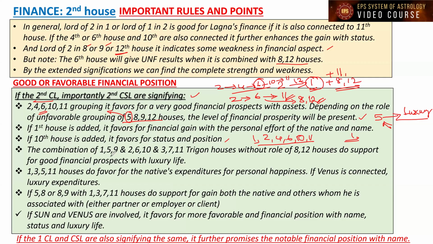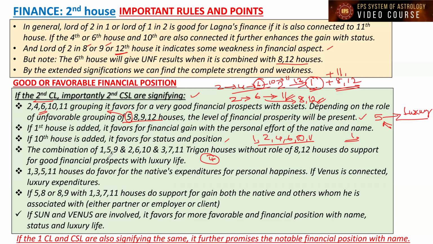The combination of the 1, 5, 9, 2, 6, 10, and 3, 7, 11 trigon houses. We know that there are 4 trigons. 4, 8, 12 is the Moksha trigon. In that, the fourth house is going to be favorable, because it is talking about comfort and property, and it is increasing the intensity of the second house, because it is the third house to the second house. So 8 and 12 houses only are indicating unfavorable houses, and the other houses are favorable houses to the Lagna.